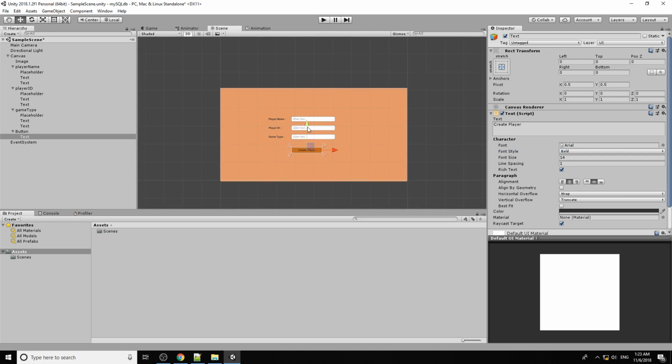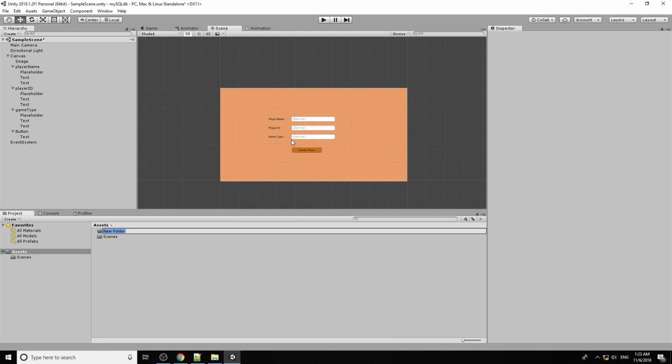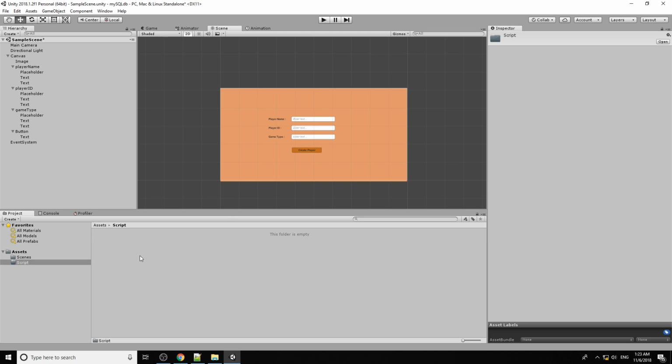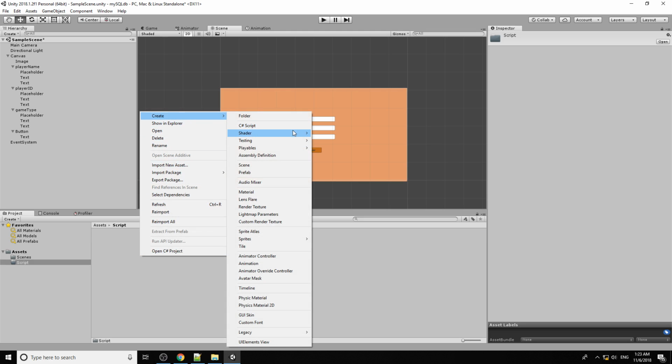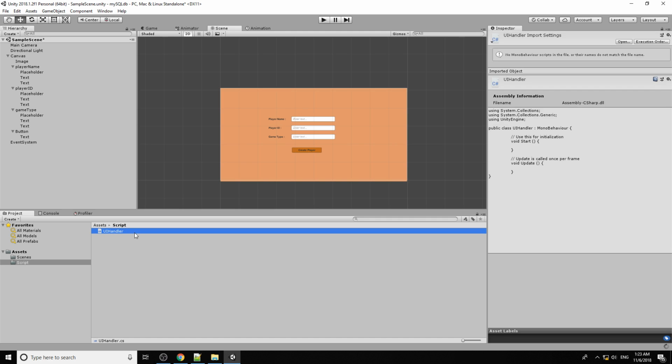Okay, once you have the UI, then we need to create the script. So I create the script here. Inside the folder Scripts, I create a C# script called UI handler. Okay, open the script.